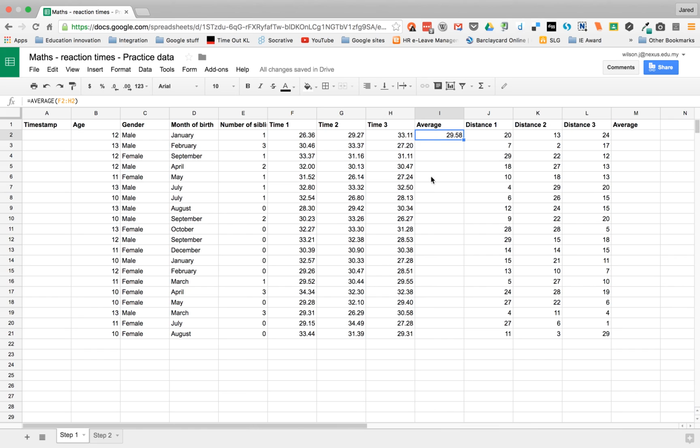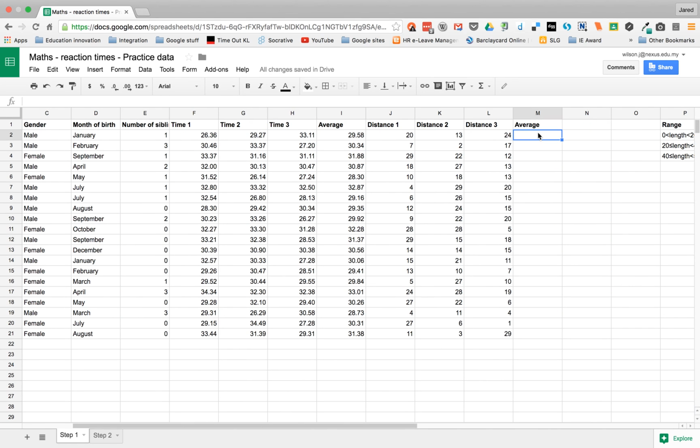Now, we don't have to do that formula in all the cells. If you remember from previously, we can use the fill handle, and there's two ways we can do this. We can either drag that formula down, or we can double click on the corner where it's a plus and it will fill down to this point here. So if I just double tap and it fills the formula down, and you'll just note that this is the average F2 H2, and this average is the cells F3 to H3, and this average is the cells F4 to H4. So it adds 1 to the row as it goes down.